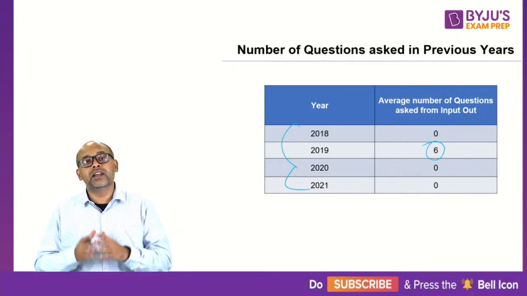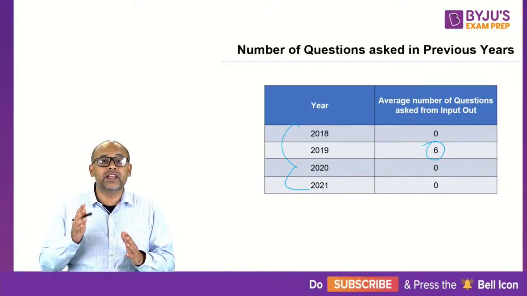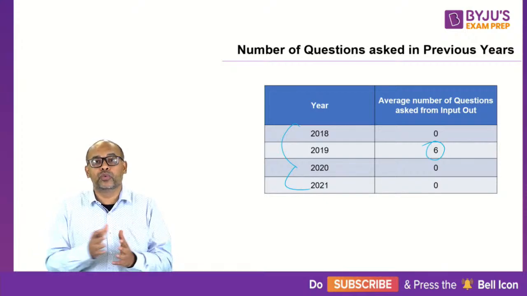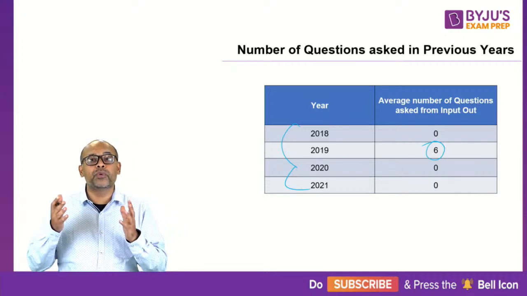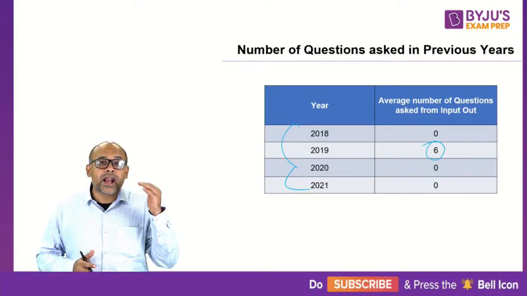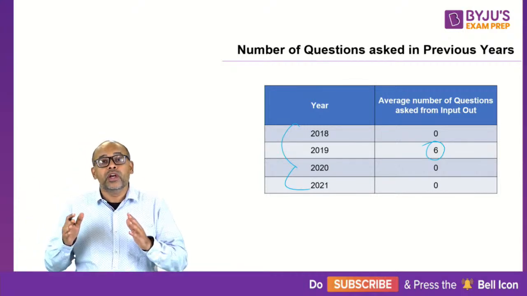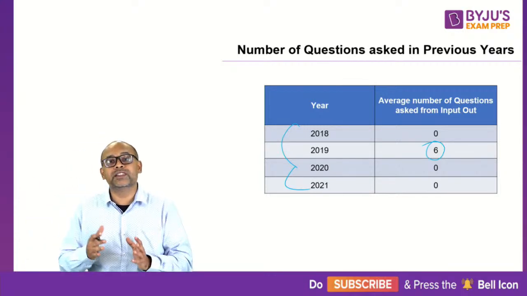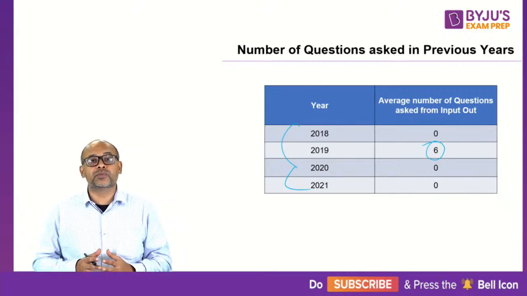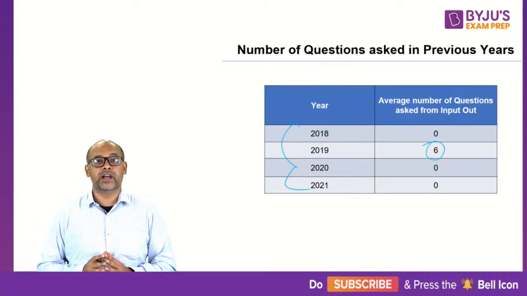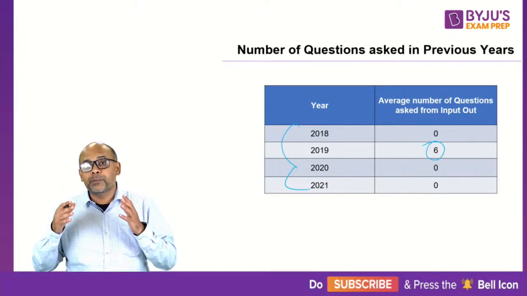Also, you will notice that these questions usually do not come as an individual question. These come as a group. So it's like a group of 4 questions or a group of 5 questions or a group of 6 questions. If you crack the idea behind it, all 6 questions will be done very, very quickly. So in terms of score versus the time you spend, the marks you get for every minute that you spend, this is a very, very good area. If at all such a question comes, try for it because it makes a lot of sense.